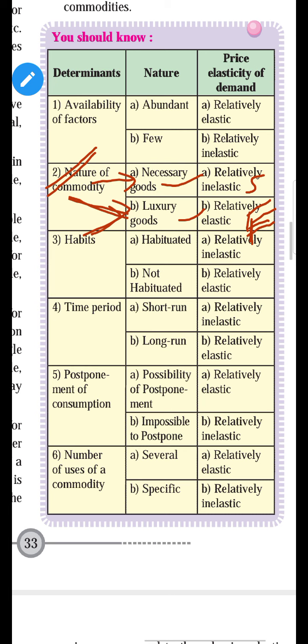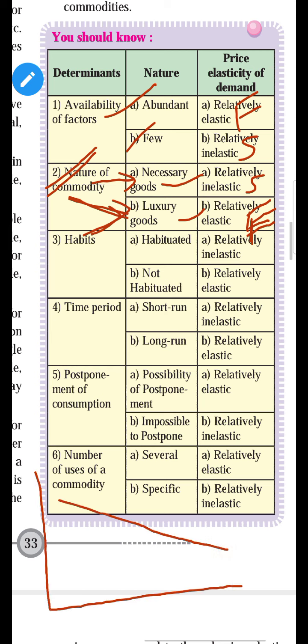Okay, and in the availability of the factors, it is abundant. Yes, demand will be flatter, and if the goods are available in a few quantity, the demand will be steeper because it is relatively inelastic. Yes, do you remember students, when the demand is flatter, it will move like that. A small change in price brings large change in demand. You can see it is a flatter demand curve.